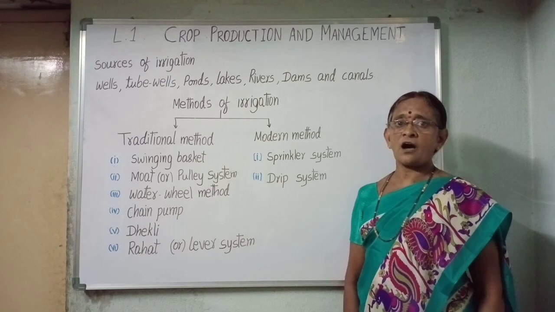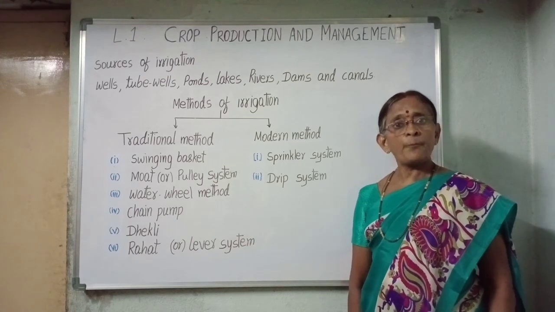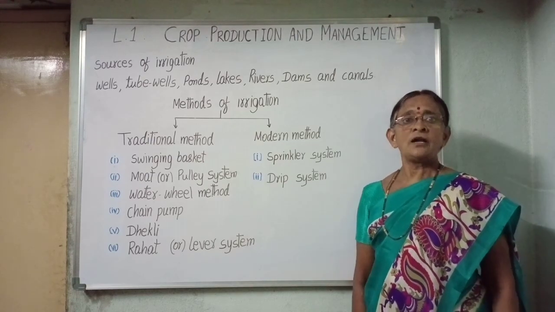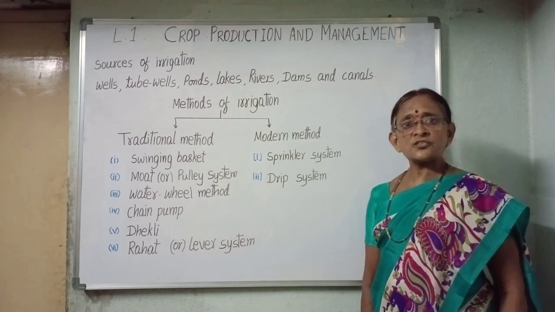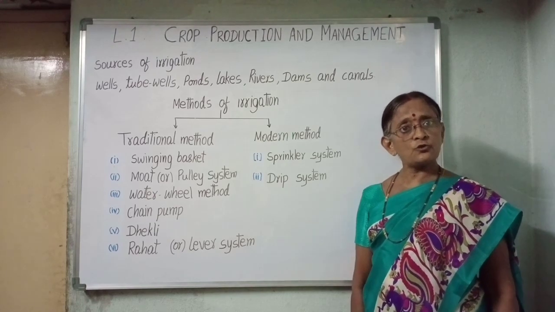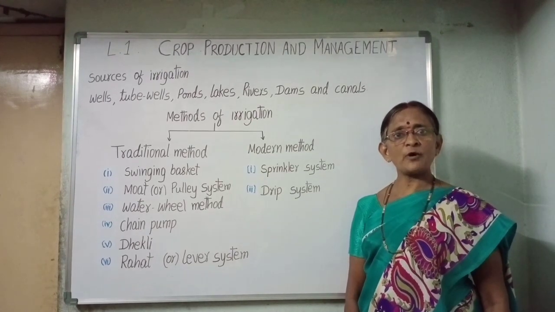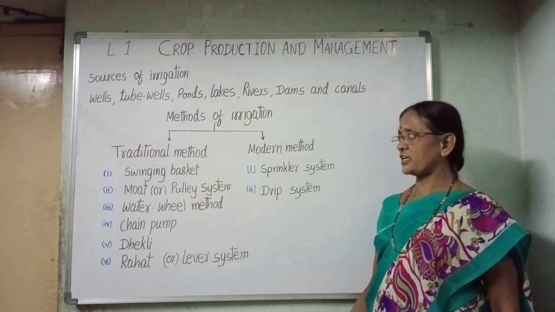These methods are cheaper but less efficient. Pumps are commonly used for lifting water. Diesel, biogas, electricity and solar energy is used to run these pumps. Let us see more about different types of traditional methods one by one.